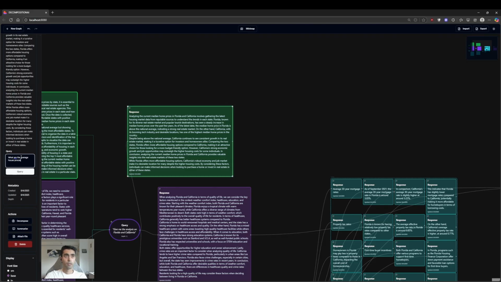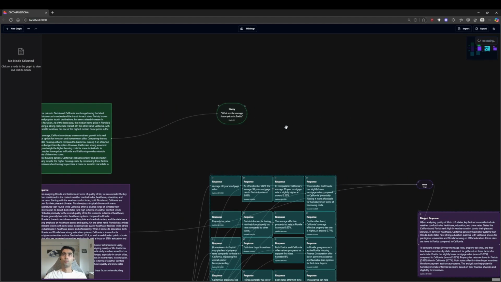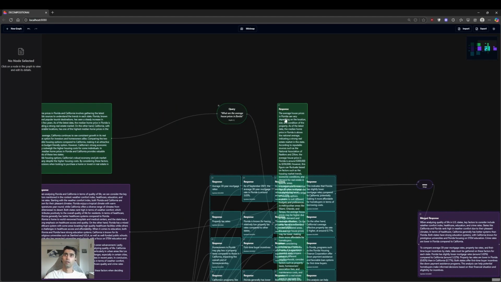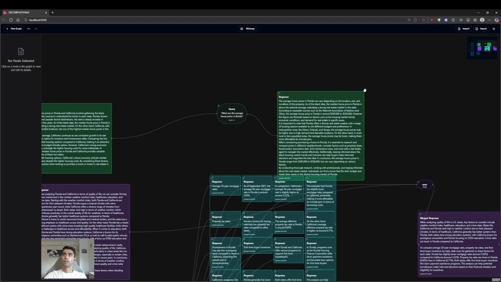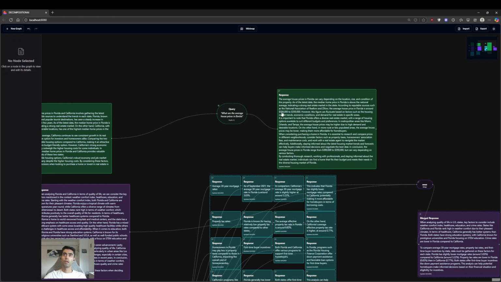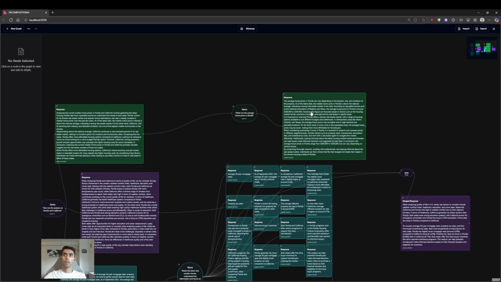We can further query other things here, and we can say, what are the average house prices in Florida, and query that as well. Now we can get, based on the median data that it found out, a very curated response that it's 300,000 to 350,000. And it is getting that information from realtors and Zillow and public databases as well.